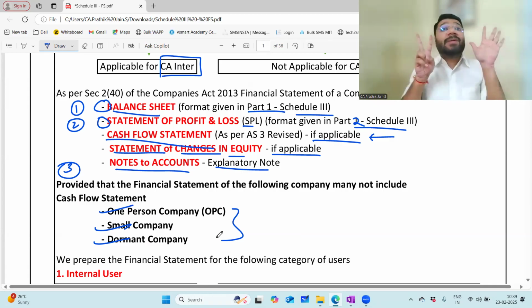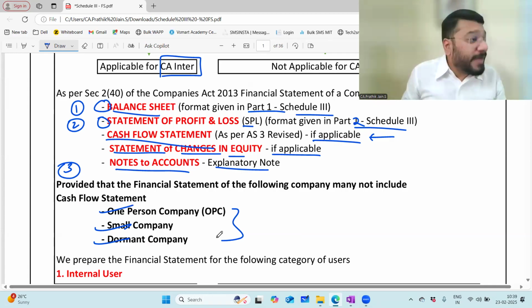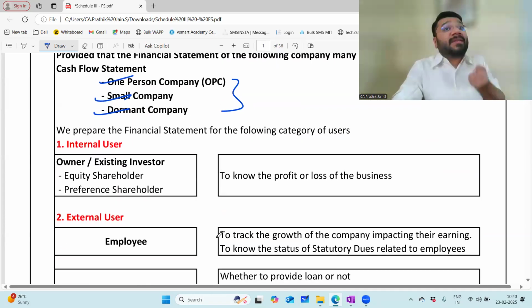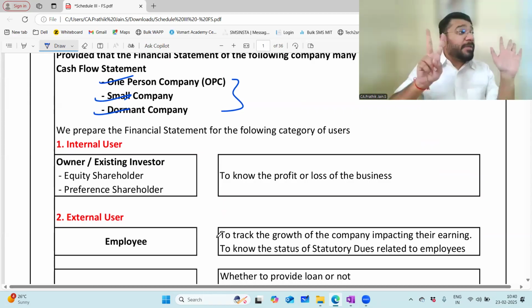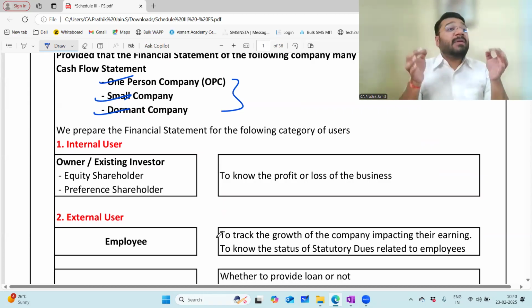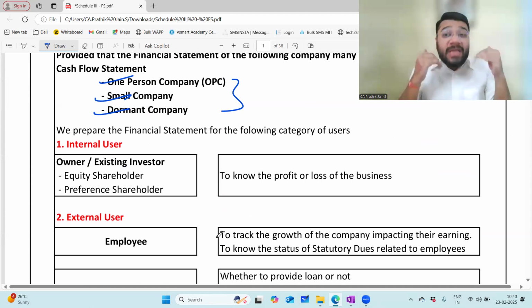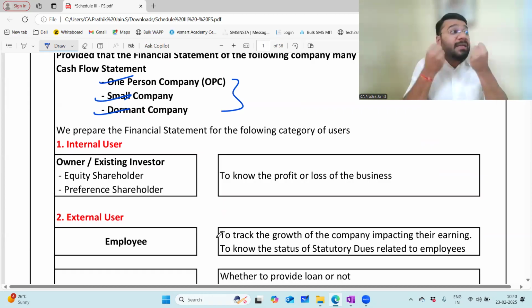For those 7 people who are preparing the financial statement. In the last class, we discussed who those people are and why they are interested in the financial statement of the company. When this data is given to the users of the financial statement, those 7 people can take some important decisions, whether to stay with the company or not, whether to deal with the company or not. So they have to get clarity about how the company is doing.